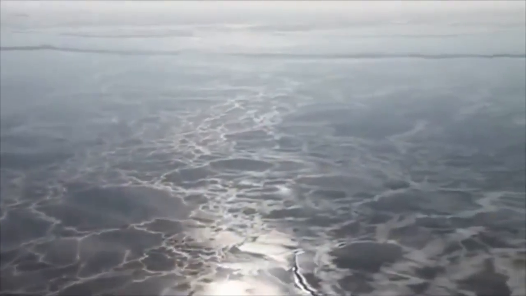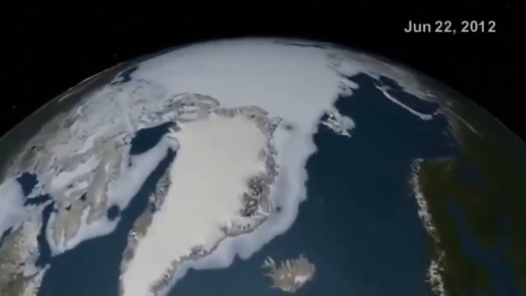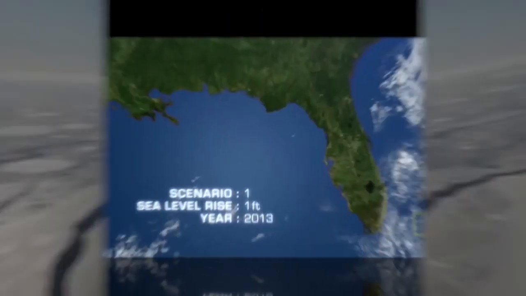Glaciers. At this rate, we will have no glaciers by the year 2030. This provides many sources of water for people. Once these glaciers melt, people will be left without a water supply.